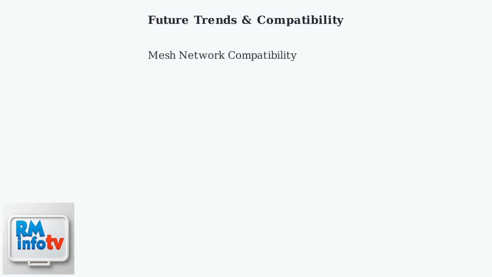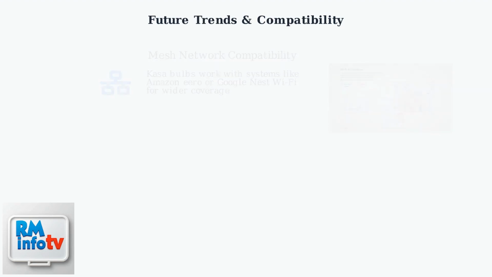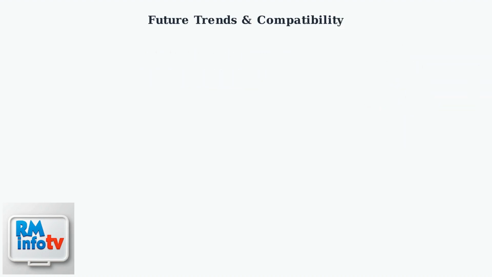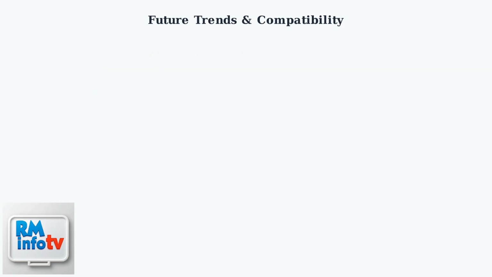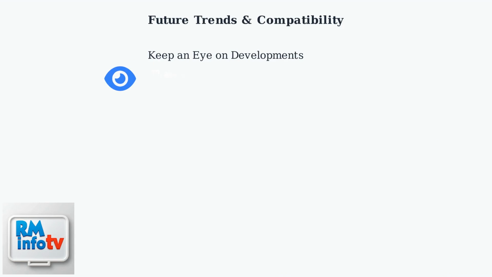Kasa bulbs are increasingly compatible with mesh networks like Amazon Eero or Google Nest Wi-Fi for wider coverage. The Matter protocol, integrated in 2025, aims to improve cross-brand connectivity. Expect AI-driven diagnostics in the Kasa app to predict and prevent disconnections. Future bulbs may include built-in Wi-Fi boosters. Keep an eye on these developments for improved connectivity.